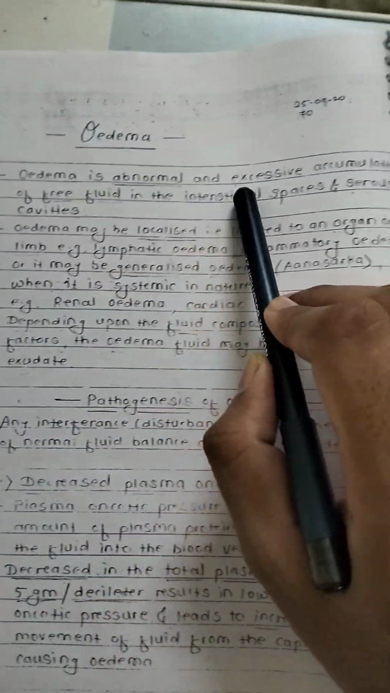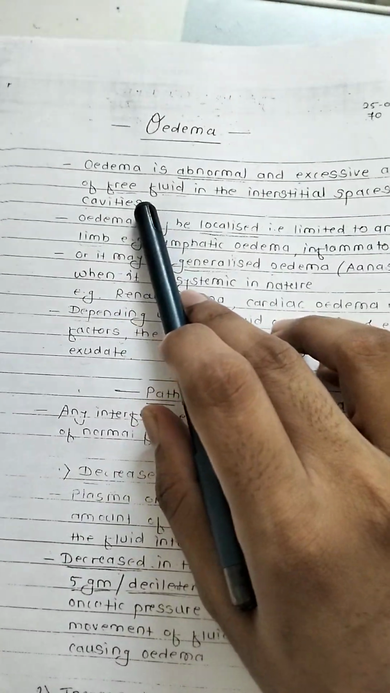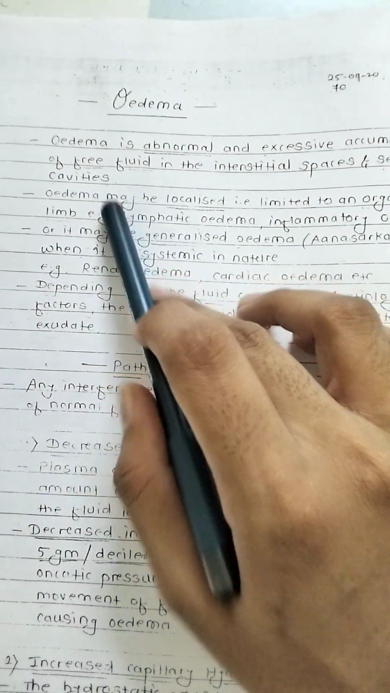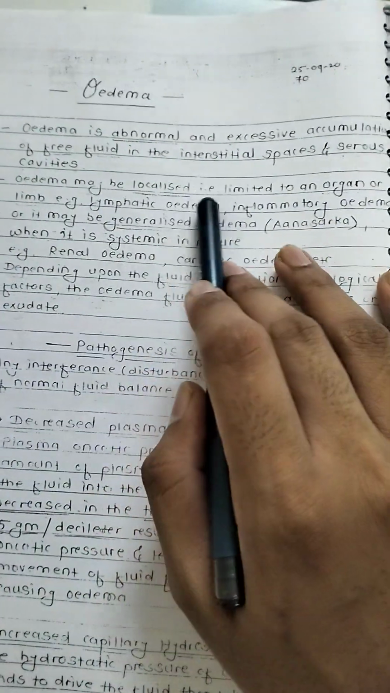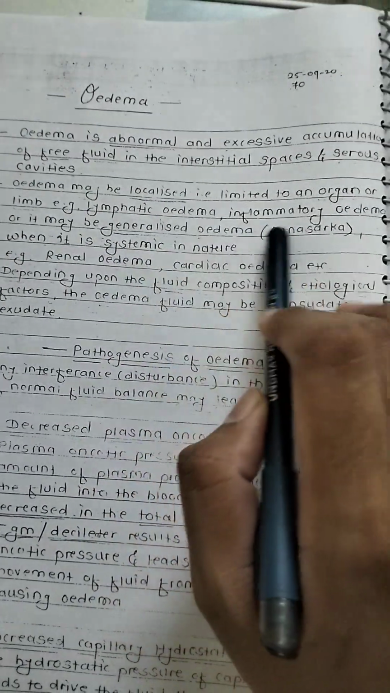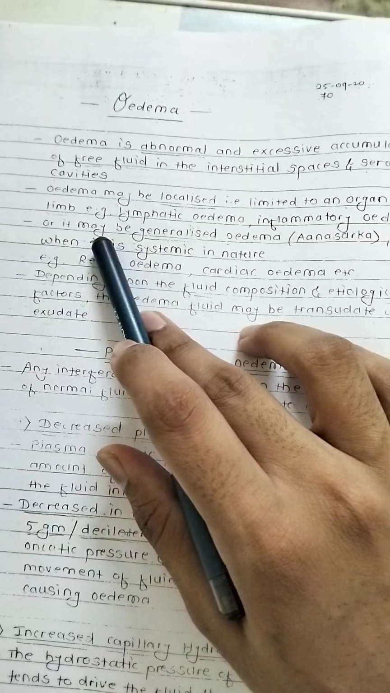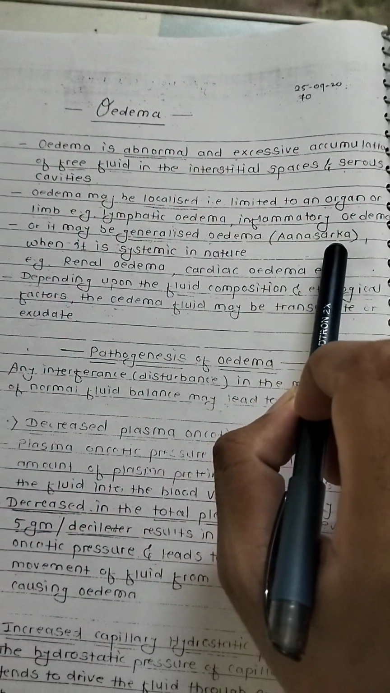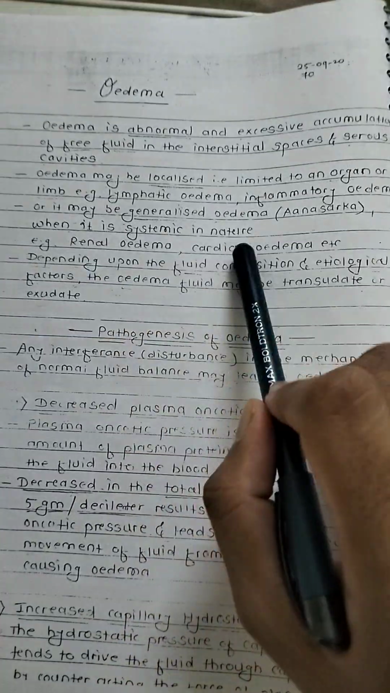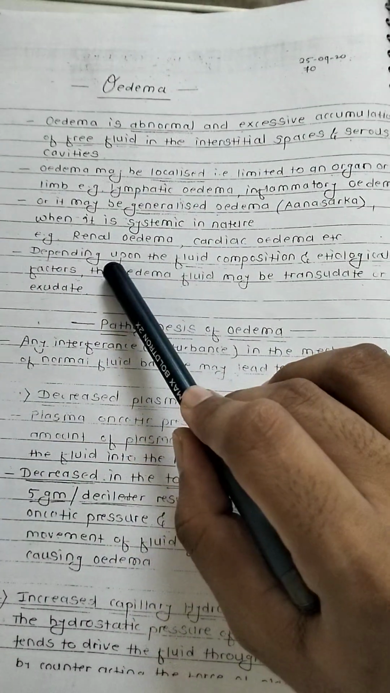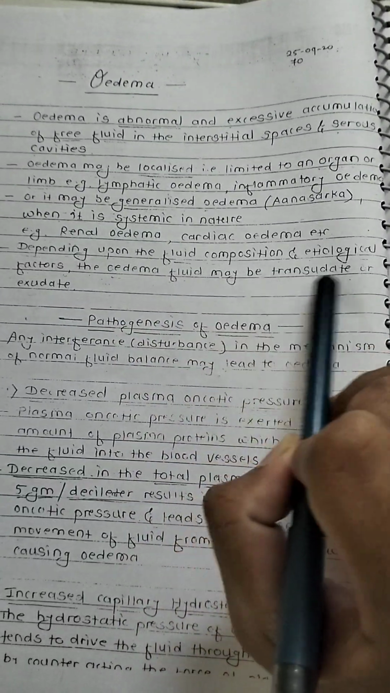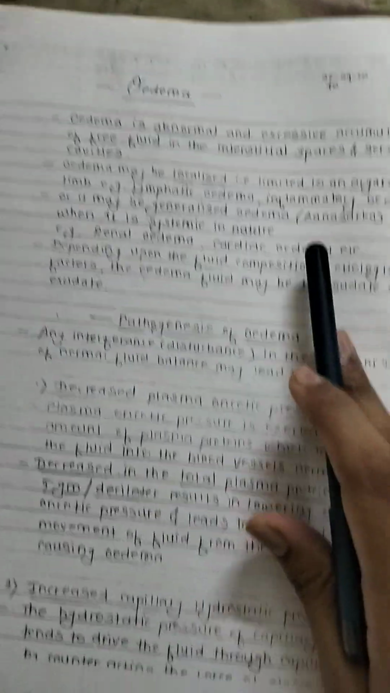Oedema. Oedema is abnormal, excessive accumulation of free fluid in the interstitial space and serous cavities. Oedema may be localized, limited to an organ or limb, for example lymphatic oedema, inflammatory oedema, or it may be generalized oedema, anasarca, when it is systemic in nature, such as renal oedema, cardiac oedema, etc. Depending upon the fluid composition and etiological factor, the oedema fluid may be transudate or exudate.